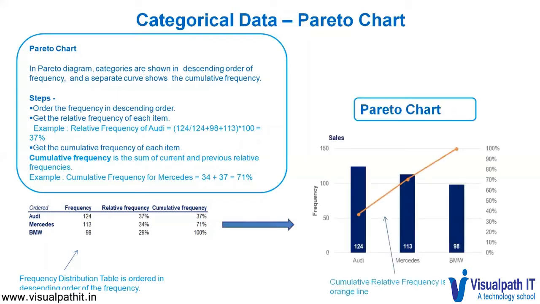Based on this, we draw a Pareto chart wherein the frequency is on the y-axis and the sales per category is on the x-axis. The sales for Audi is 124, the sales for Mercedes is 113, and the sales of BMW is 98. This kind of example is very common wherein we are asked to express the top three selling brands of cars.